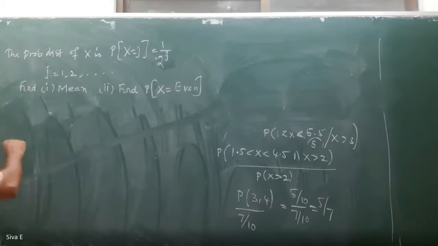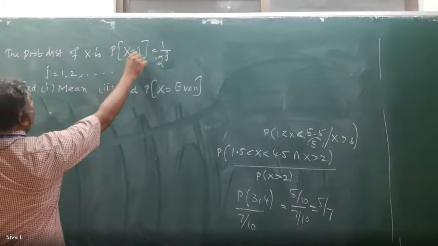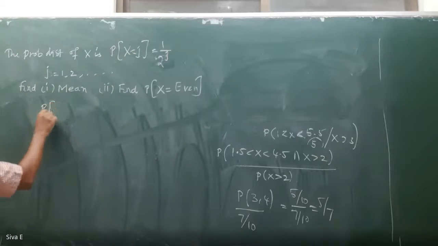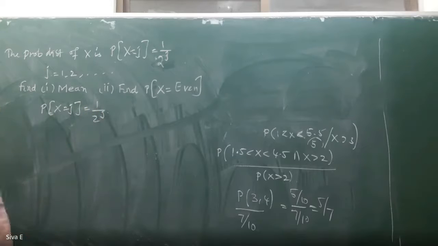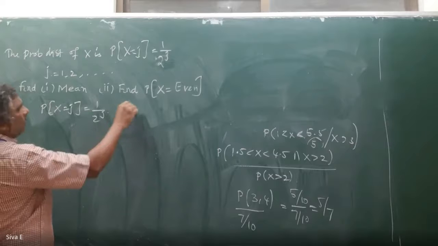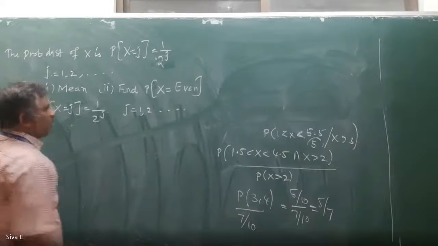So here, given that probability of x equal to j is 1 by 2 power j, it is a probability distribution where j equals 1 to infinity.